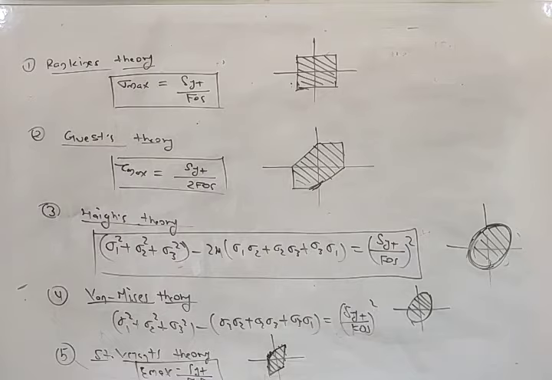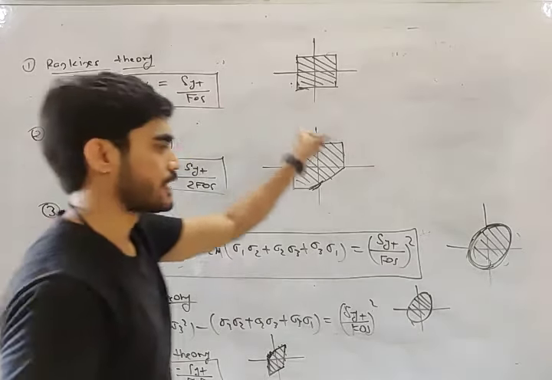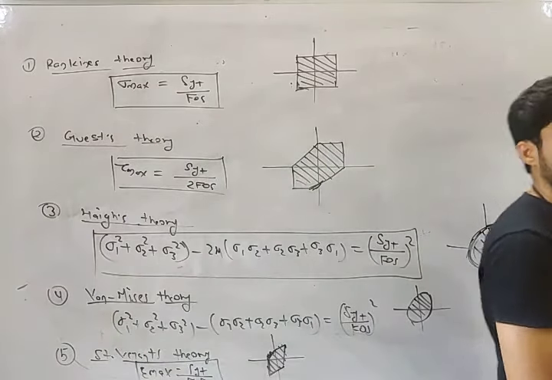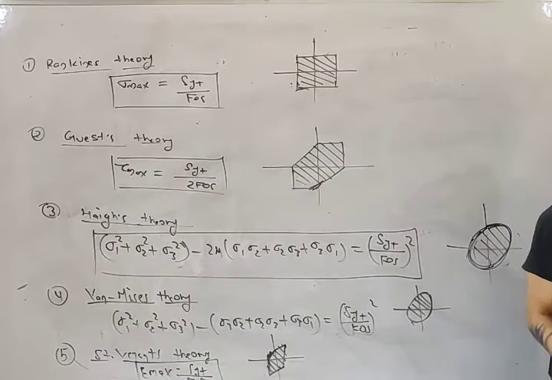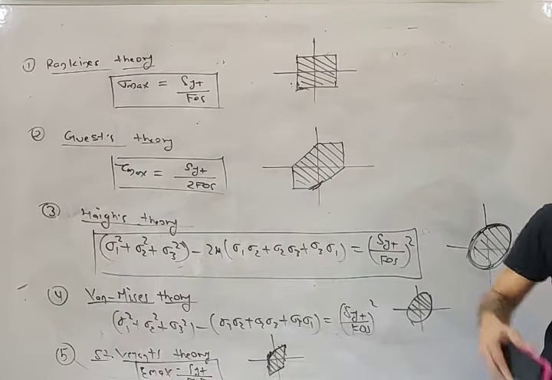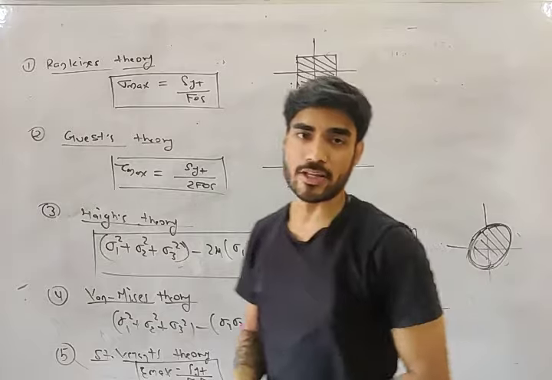So you have to remember the names of every theory of failure, the equation of every theory of failure, and you also have to remember the shapes of their safe region. So this much you have to memorize. Now, my friend, we will see some concepts related to theories of failure.